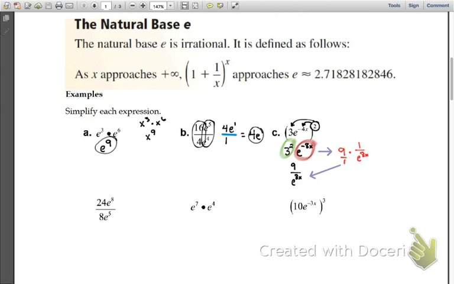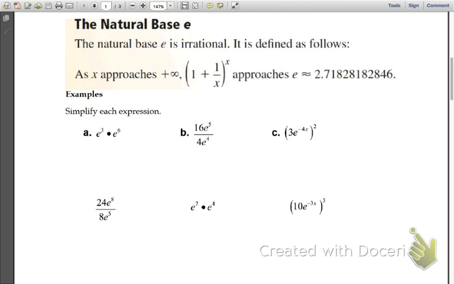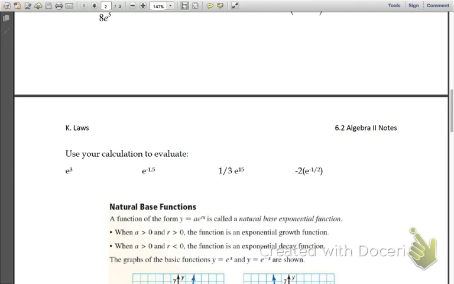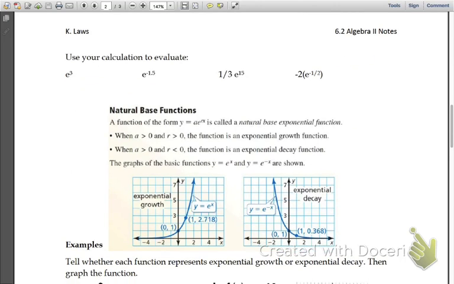That negative just moves that e to the whatever power, in this case 8x power, to the bottom side of my fraction. We treat it just like any normal variable. Okay? That doesn't change anything. So then, whenever we actually evaluate it, so if it says to evaluate and not simplify, you are going to